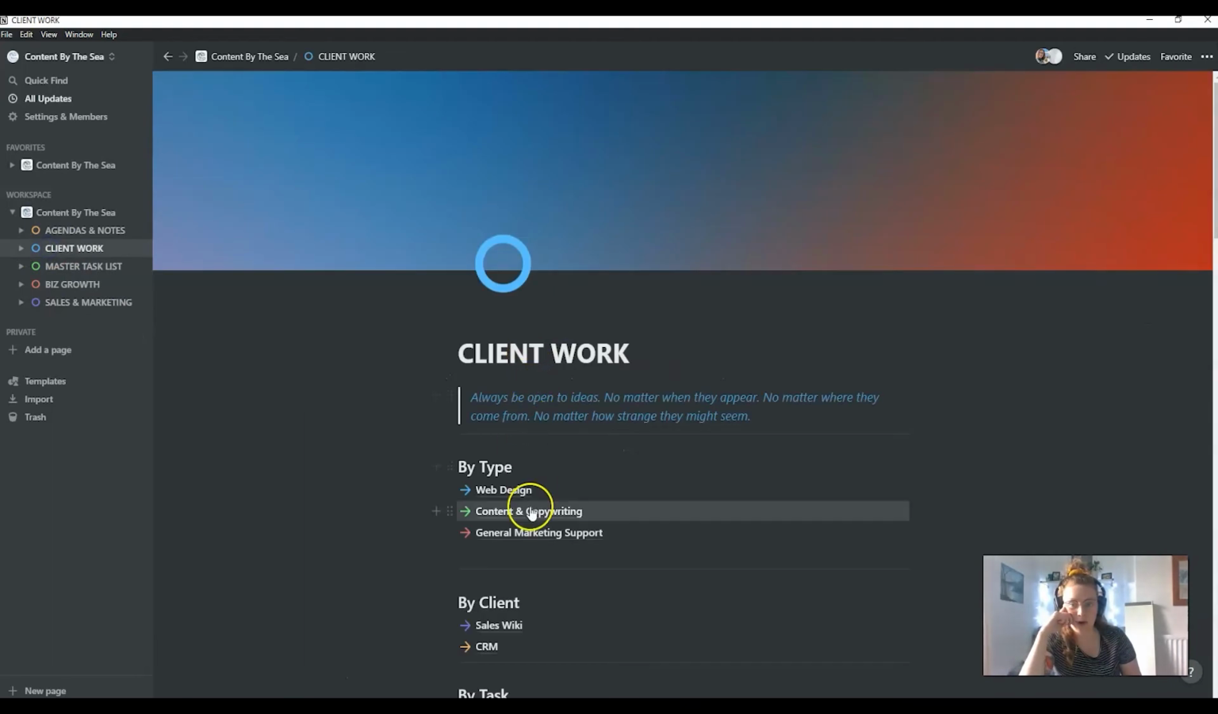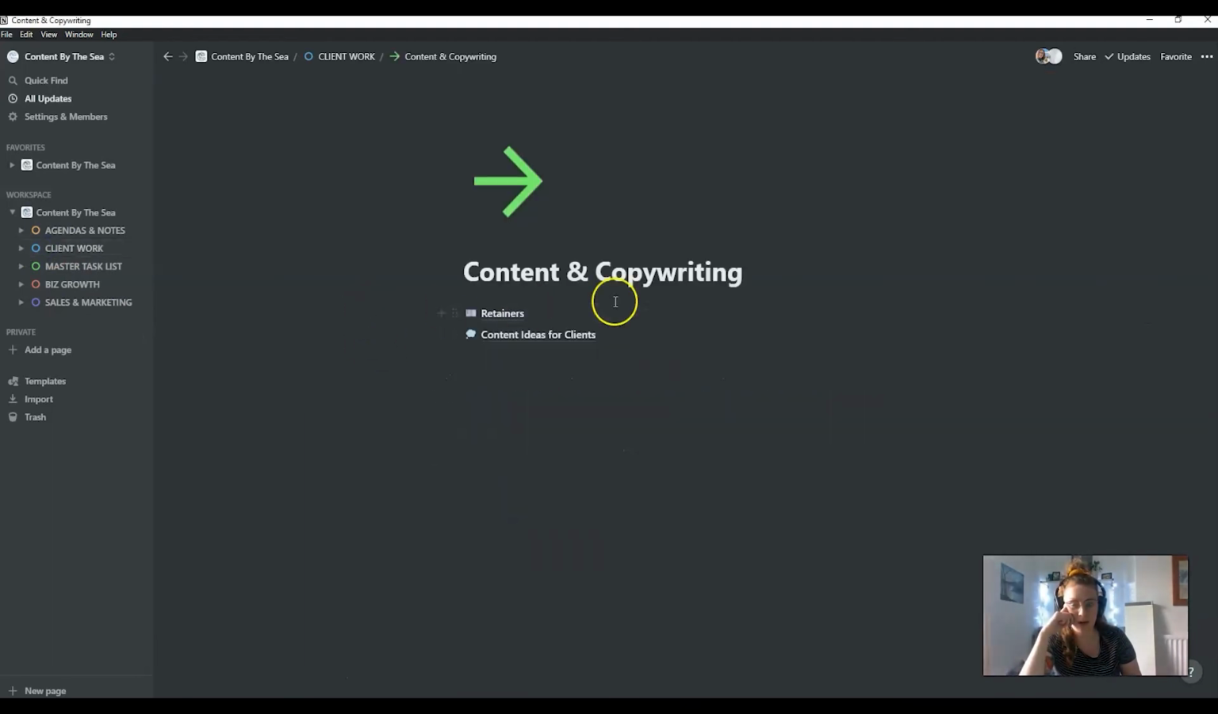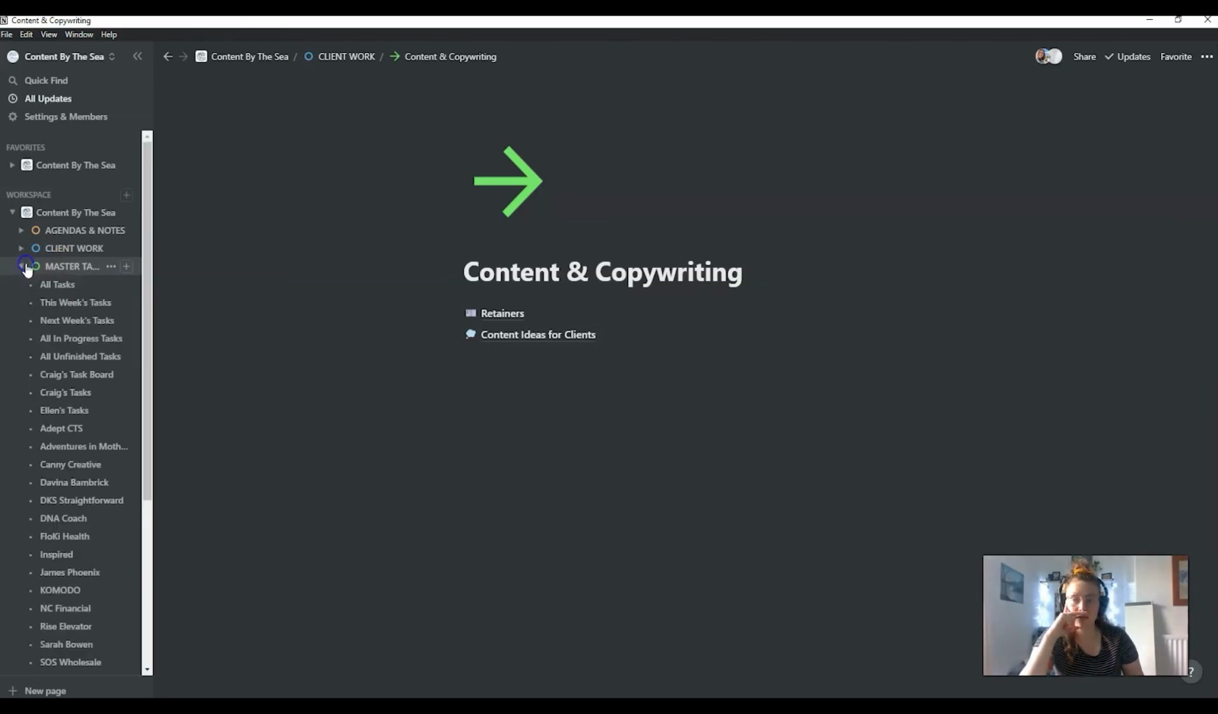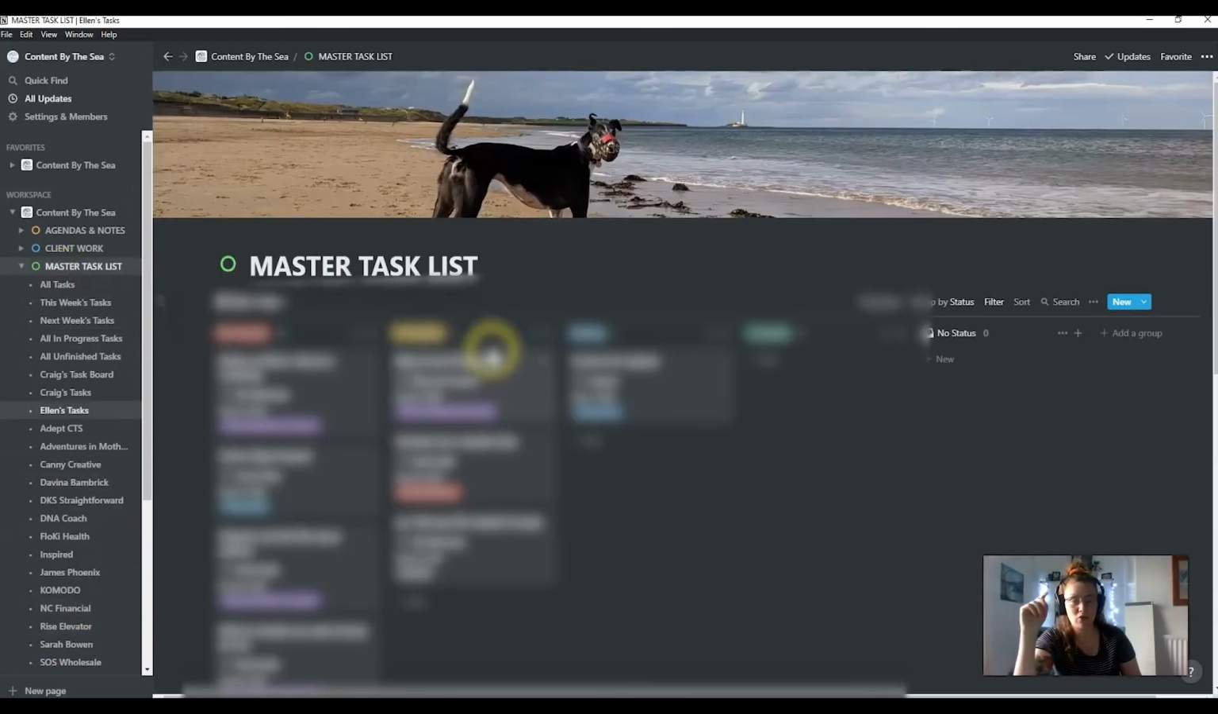Back to client work, content and copywriting is not as tidy. I've got retainers and I've got some content ideas, and that's essentially a brain dump for content ideas for clients. So let's go into the master task list. This is huge, and it's only because I have created views of the task database. So everything that needs to be done, I just go on all tasks.